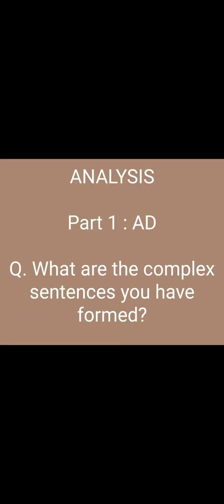Her mother is a tennis champion. She does not play the game anymore. Although her mother is a tennis champion, she does not play the game anymore. So here I have used the conjunction although. Okay, so what are the complex sentences we have formed?